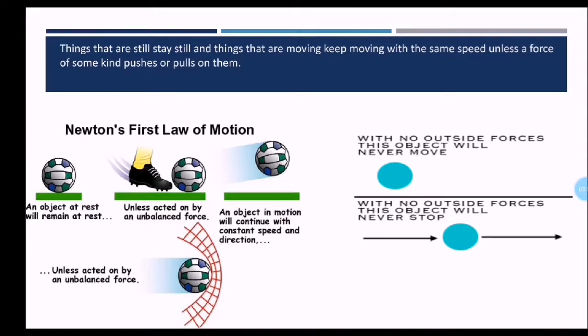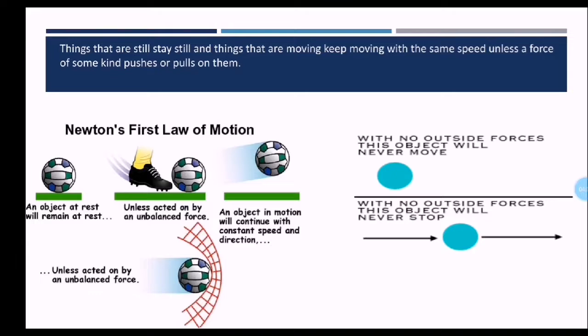Now, things that are still stay still, and things that are moving keep moving with the same speed unless a force of some kind pushes or pulls on them. So an object at rest will remain at rest, just like this ball, unless acted on by an unbalanced force. So when you kick the ball, you are applying a certain force. This is why this object cannot remain at rest. An object in motion will continue with constant speed and direction. So when the ball is moving, it will continue to move unless acted on by an unbalanced force. When it reaches this net, it will stop.